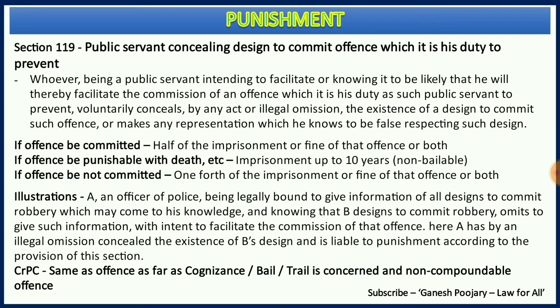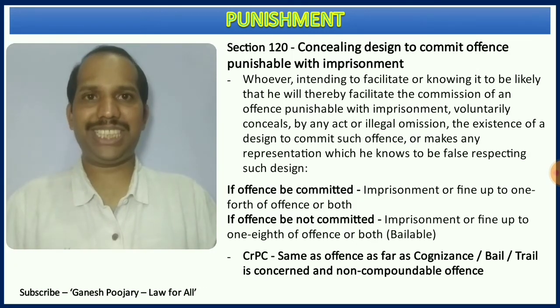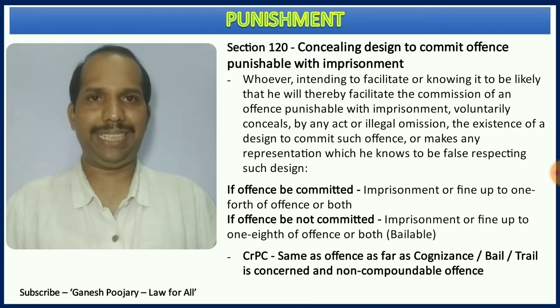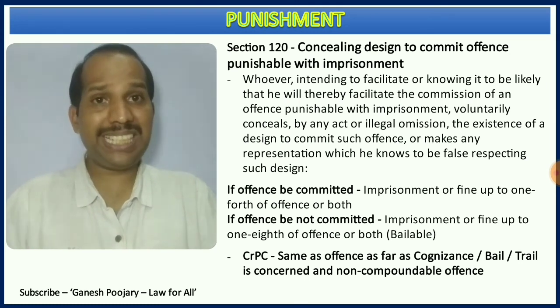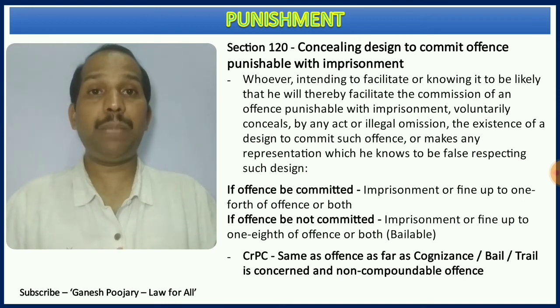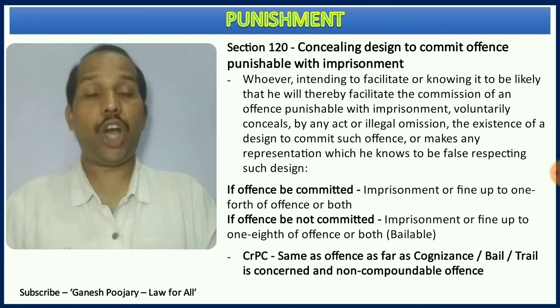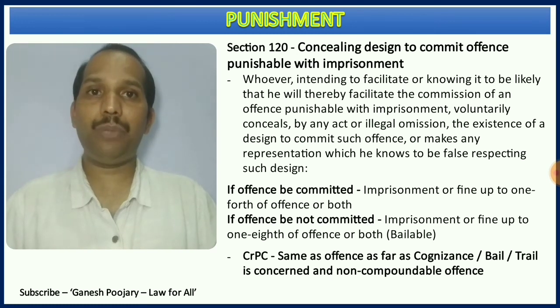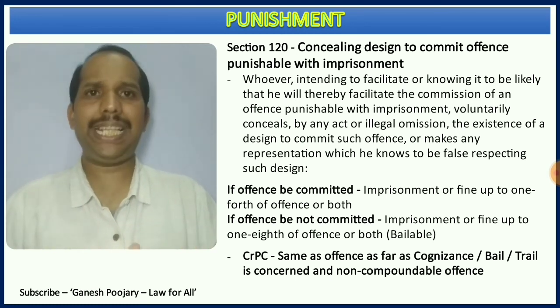Other than that, all the CrPC provisions go along with the provisions related to the offense that is going to happen or has been committed. Here comes the last section, section 120, which is again a continuation of section 118. There we are discussing the concealing of design which is punishable with death or imprisonment. There the offense is punishable with death or life imprisonment. Here the only change is it is not punishable with death or life imprisonment, and it is just imprisonment. In that case, what happens?